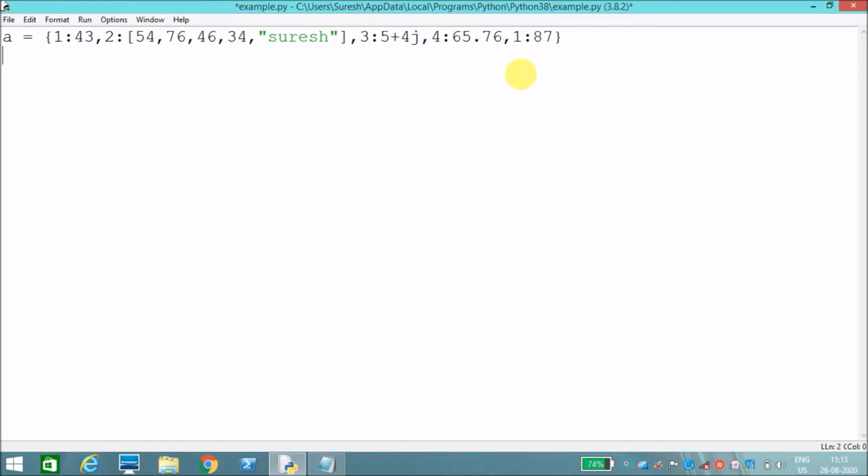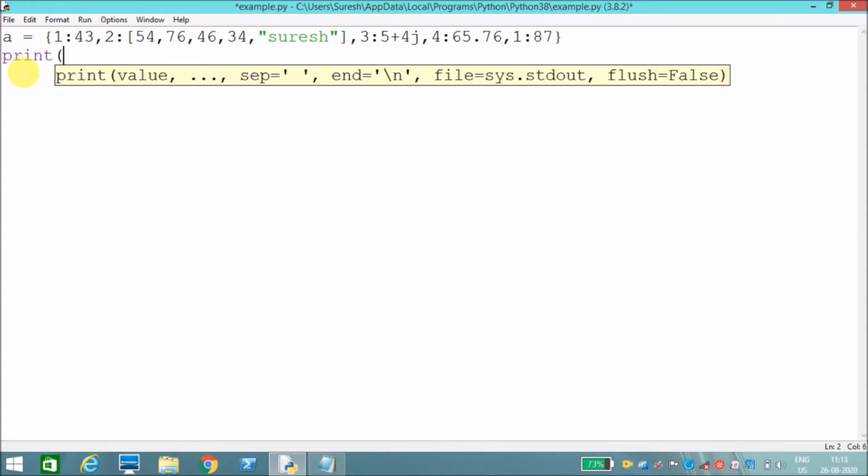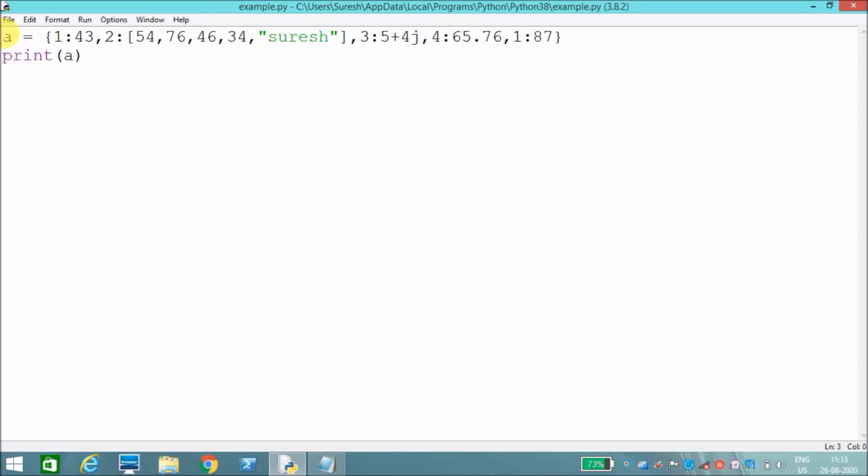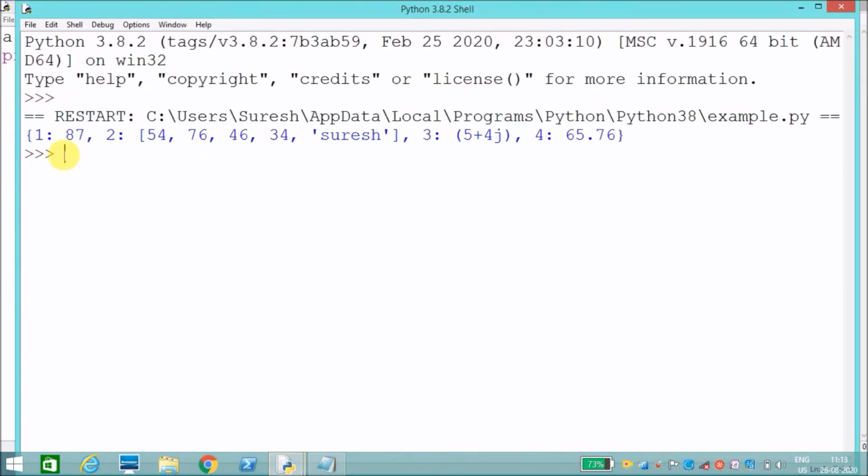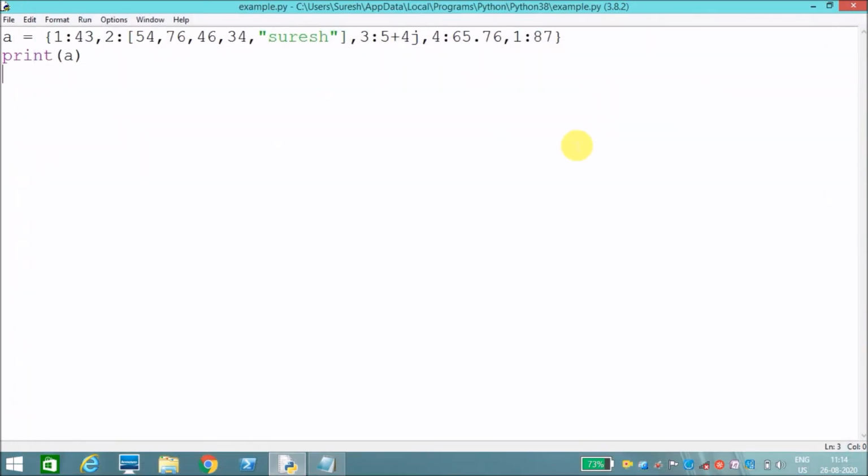It will erase 43 and write 87 for 1. Let's check that. Print a, see how the resultant value looks. See, 1 is replaced with 87. It won't create another key with 1, it will replace that key. That's why I said duplication of keys is not allowed.